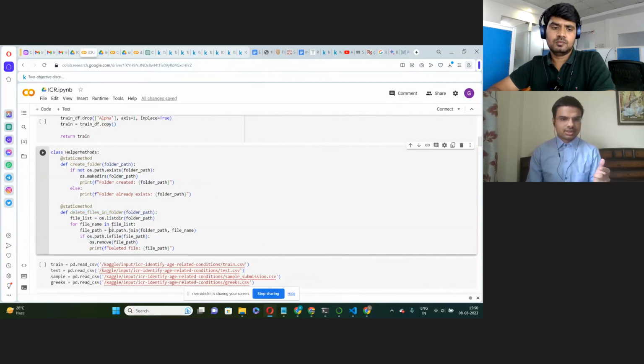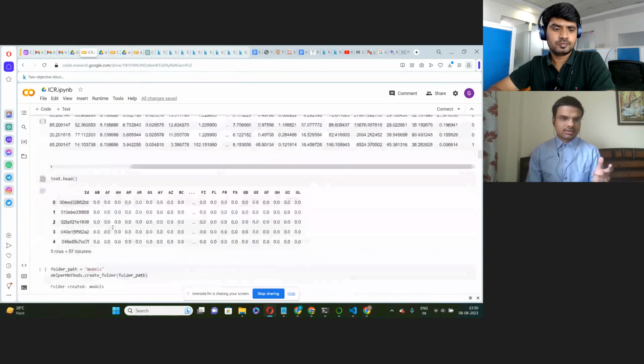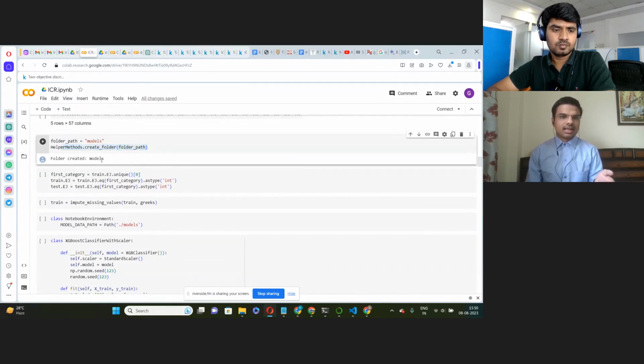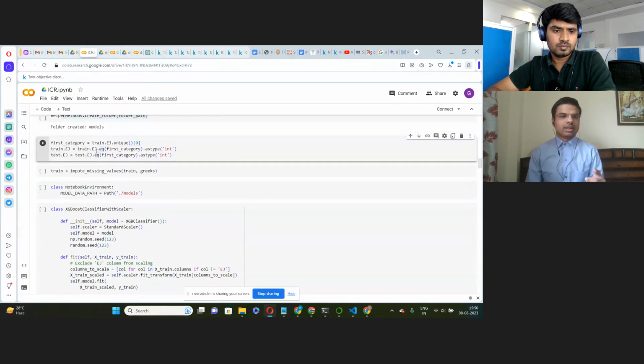So we first use this folder path models, because we want to create this folder named models, and then we will call this method to create that. It means the models directory has been created, and then there is this piece of code which is used to encode the variable.